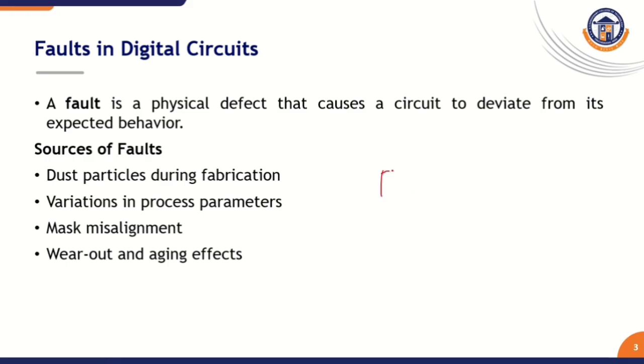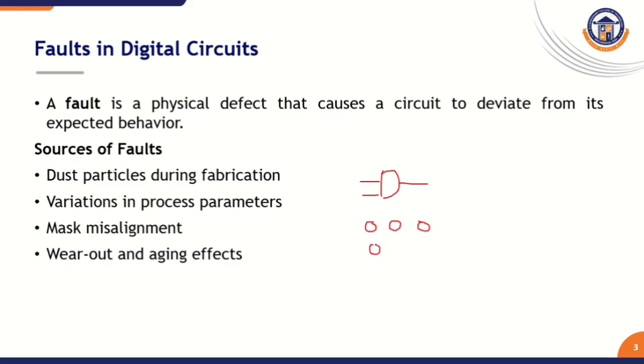Assume this is the AND gate symbol. Hope everyone knows the symbol of AND gate and the behavior of AND gate. This AND gate has two input lines, A input line and B input line. This is the output response of the AND gate. So what is the behavior of AND gate when we are applying input 0 0? What is the expected result here? 0.